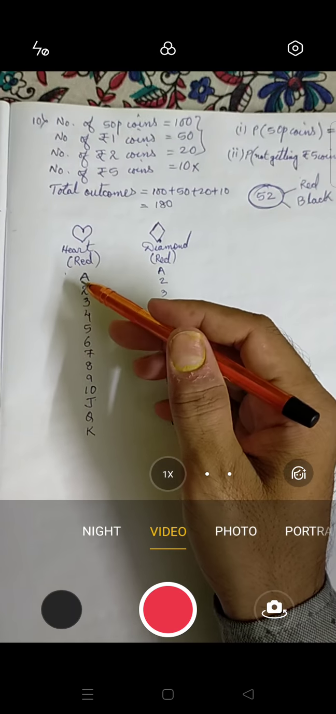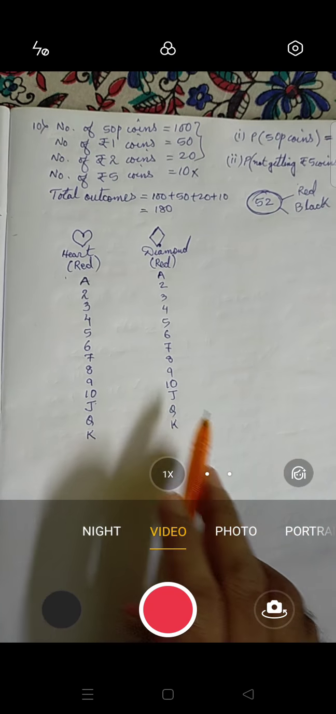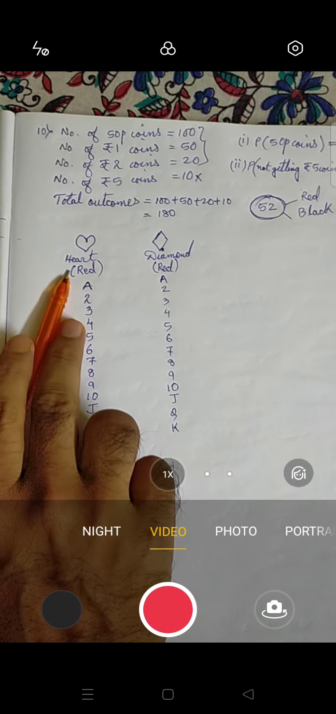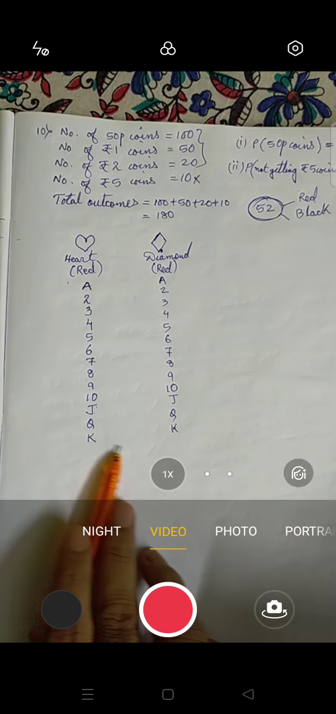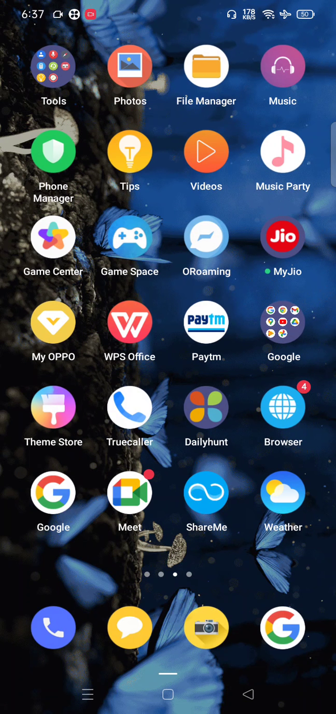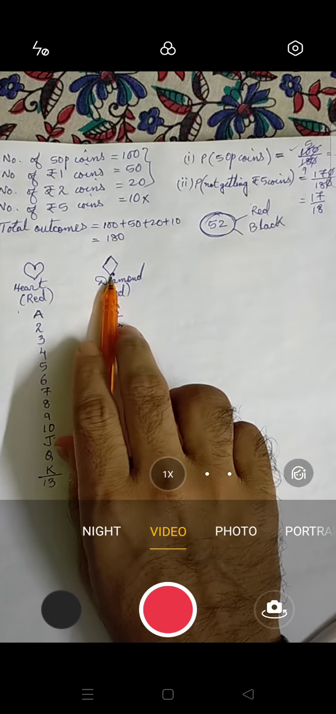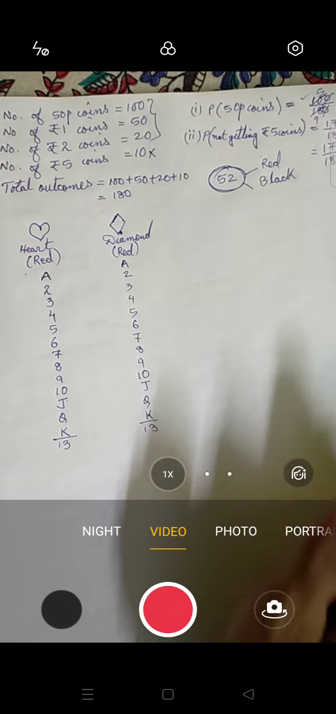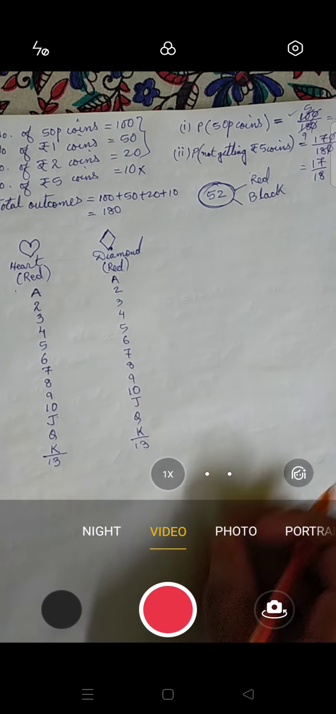Now you can count how many cards there are which contain red, that means hearts. How many cards are there which contain heart? So 1, 2, 3, 4, up to 10, 11, 12, 13. So there are total 13 cards. Here also 13 cards. In Hindi this is called eent, or in other languages they say a different thing.